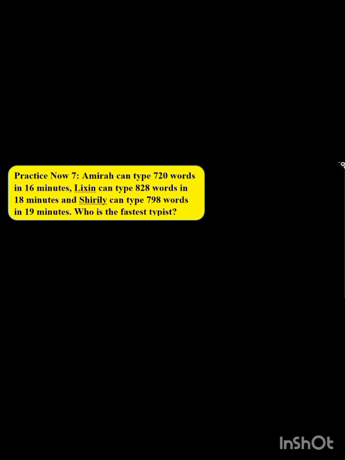That is also a rate question. Practice now: Amira can type 720 words in 16 minutes. Lixan can type 820 words in 18 minutes, and Shirley can type 790 words in 19 minutes. Who is the fastest typist? Means we have to find the rate of typing speed for all of these. First I take Amira. How many words did she type? 720 words. And how many minutes? That is 16. So you have to divide 720 by 16.